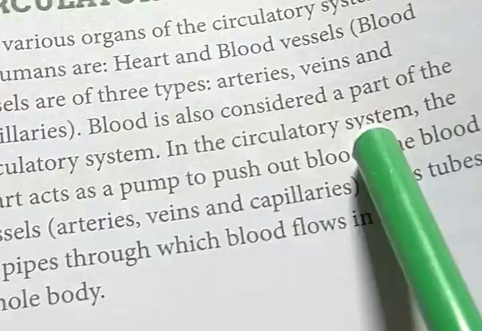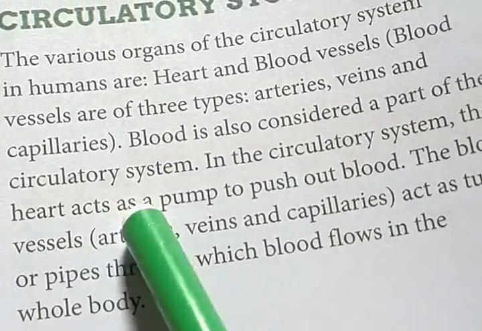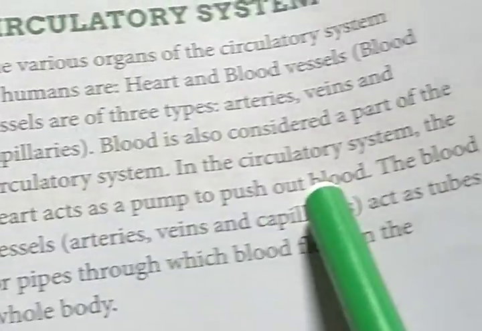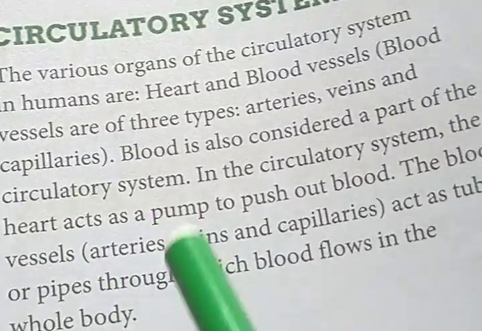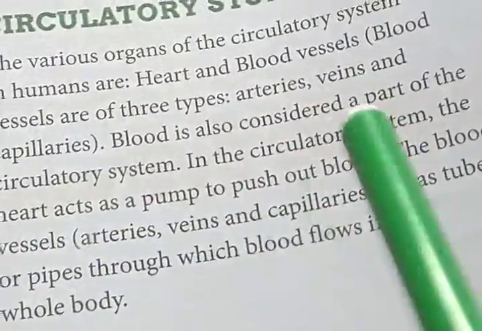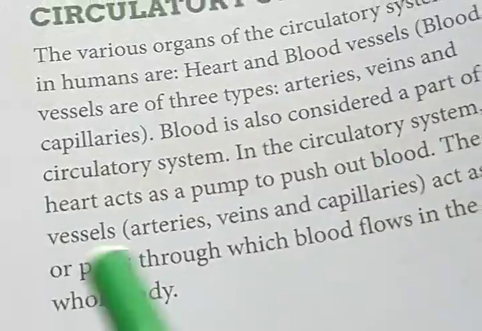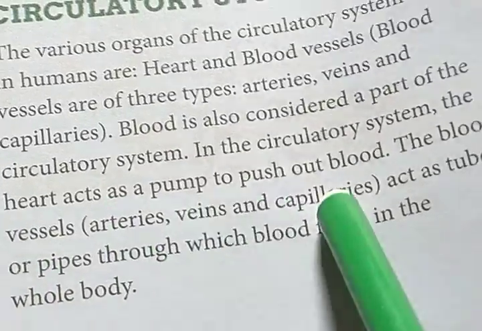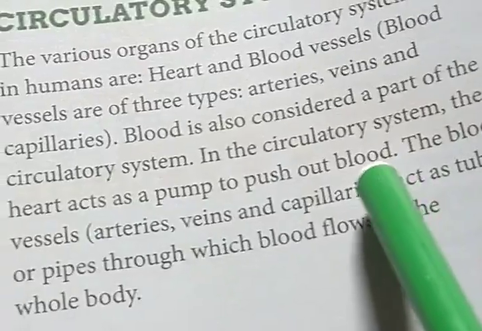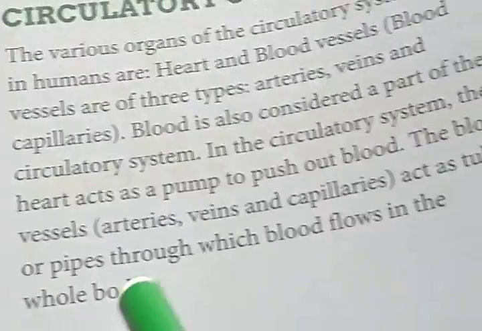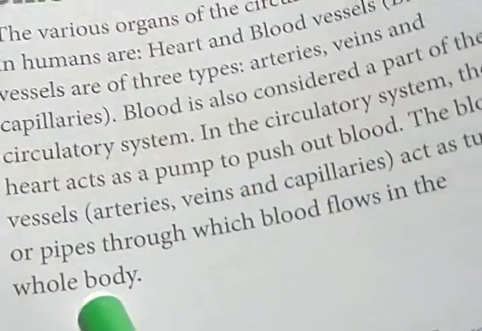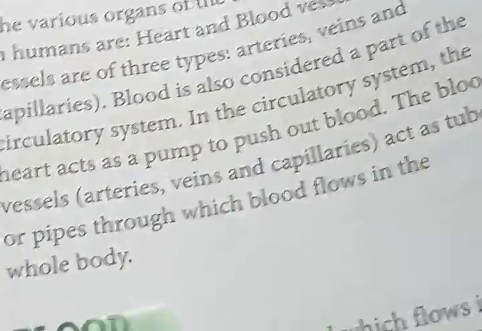In the circulatory system, the heart acts as a pump to push out blood. So normally the heart pushes the blood, pushes it through the whole body, and the blood vessels, basically arteries, veins and capillaries, act as tubes through which blood flows in the whole body.